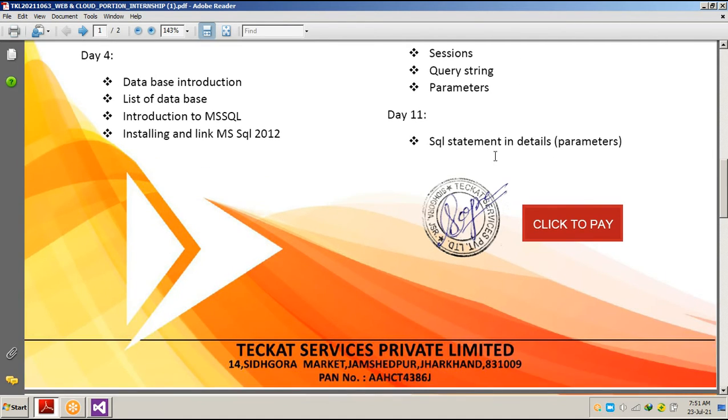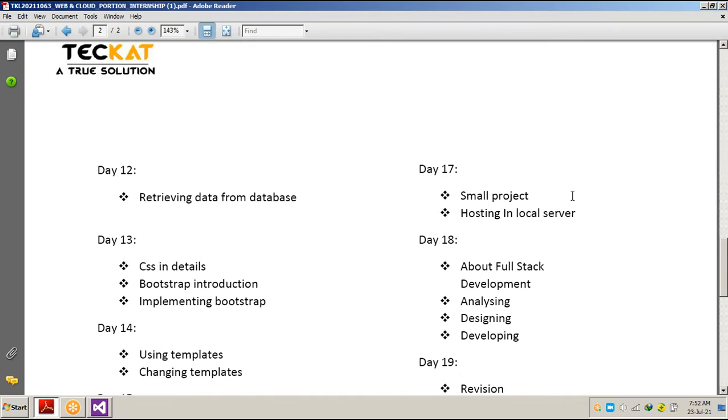Now SQL statements in detail, parameters. If you remember, we did some searching also. In a select statement we did some searching, and with searching we pass a specific parameter, because we want specific data of a specific field. So we pass something in our select SQL statement as a parameter. I'm going to show you everything.